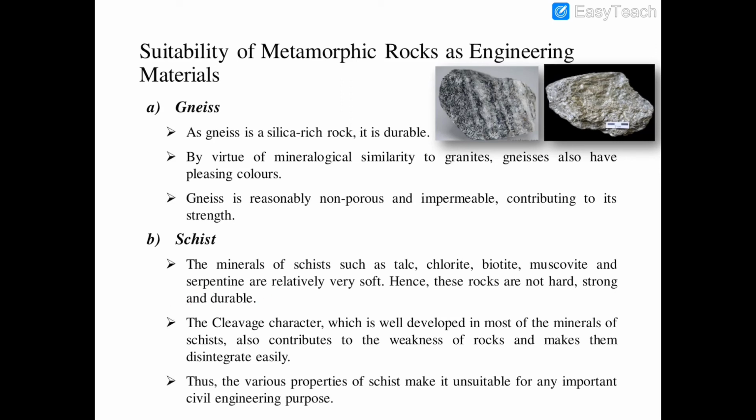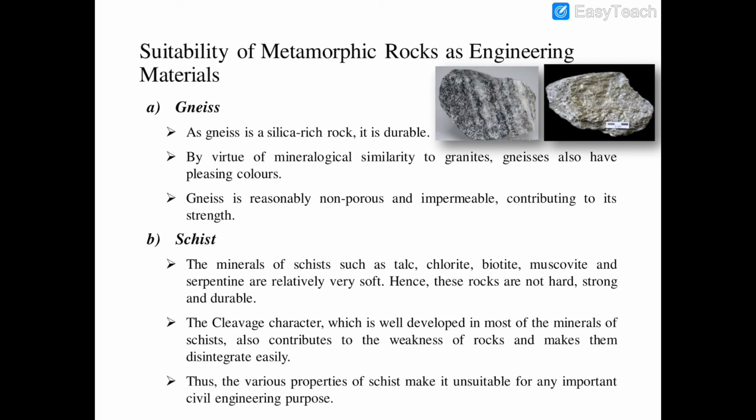Moreover, the cleavage character which is well developed in most of the minerals of schist also contributes to the weakness of rocks and makes them disintegrate easily. Thus, the various properties of schist make it unsuitable for any important civil engineering purpose.